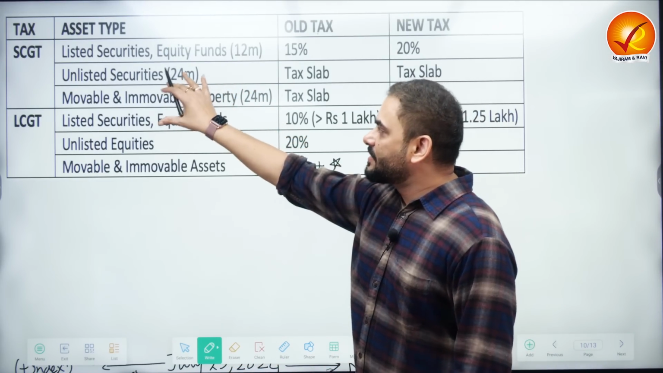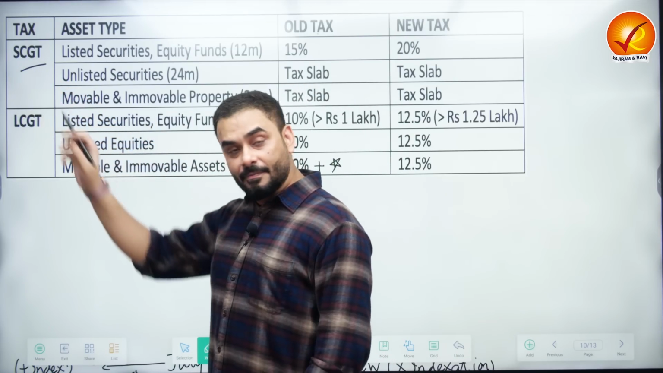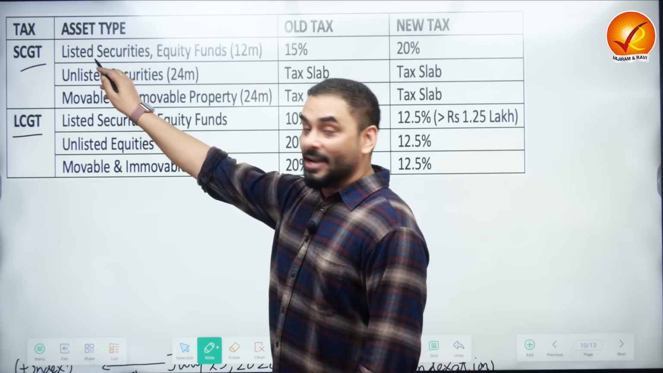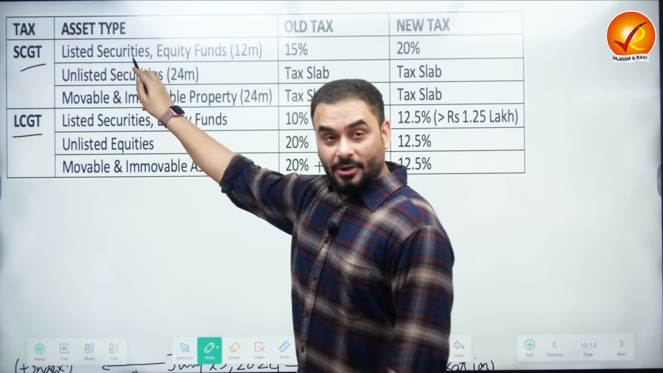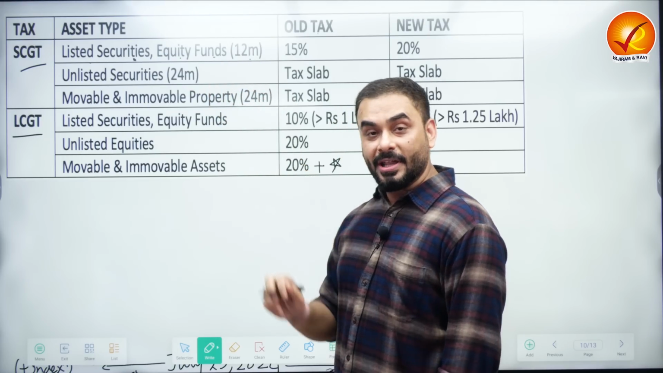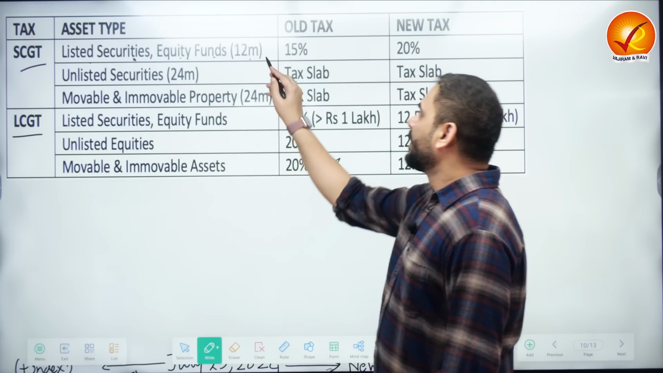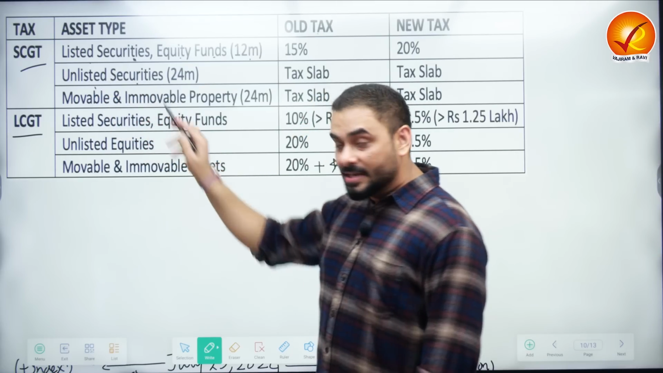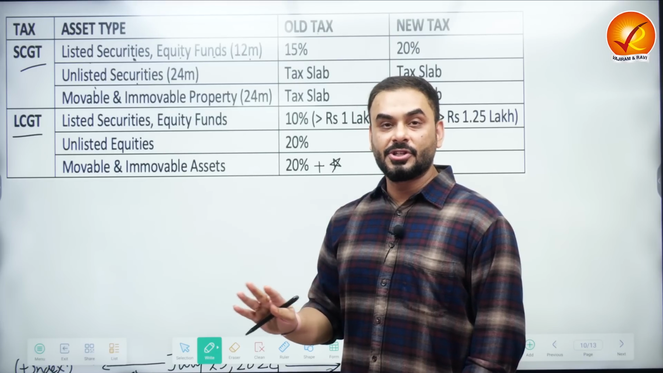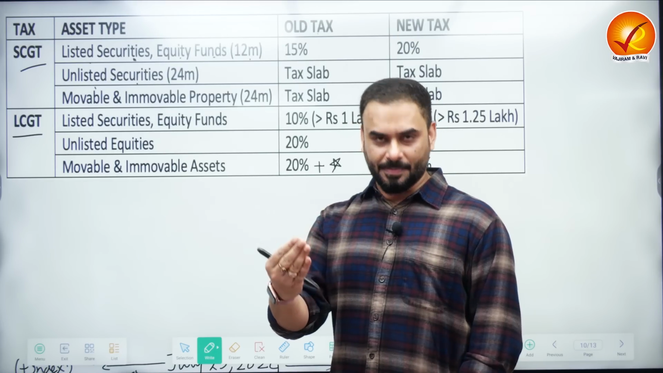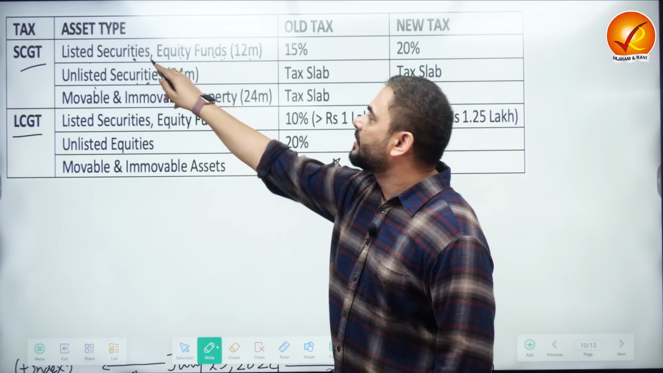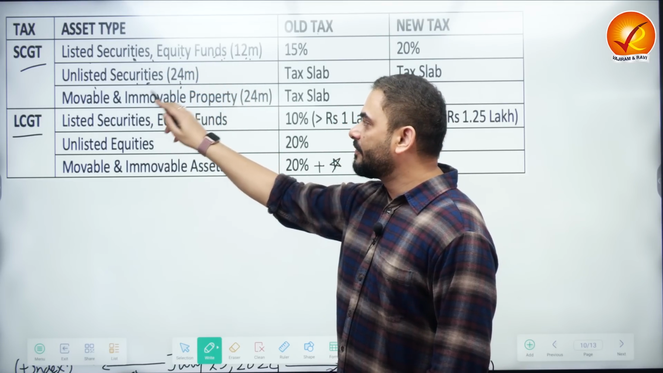See, guys, if you look at the table carefully, here I have put short-term capital gains tax. Here we have put long-term capital gains tax. Now see, what have we done? Listed securities and equity funds, and in the bracket, we are putting the holding period of 12 months. Now you can see the unlisted securities, which are the companies not listed on the stock exchange, Bombay Stock Exchange or National Stock Exchange, mostly the startups. For them it is 24 months. I told you that only for these two it is 12 months and here it's 24 months.